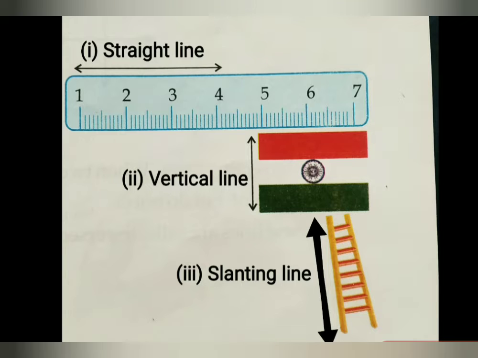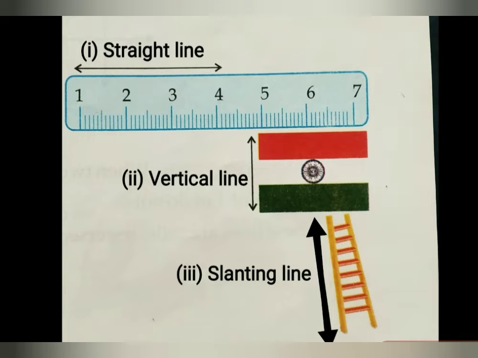Is that clear? Now the second one, you can see this is a vertical line. I can draw it again. This is a vertical line. A standing line which is drawn from top to bottom is called a vertical line. This is the second type of line. Vertical line is also known as a standing line.